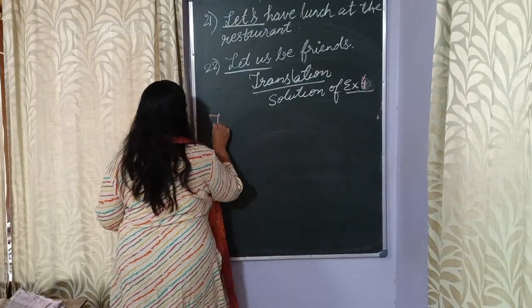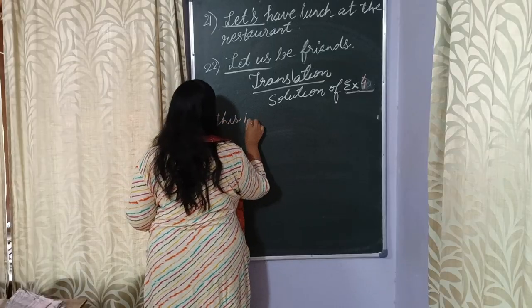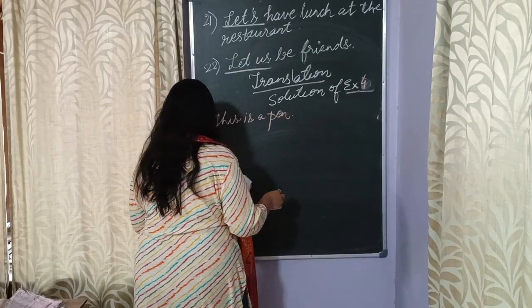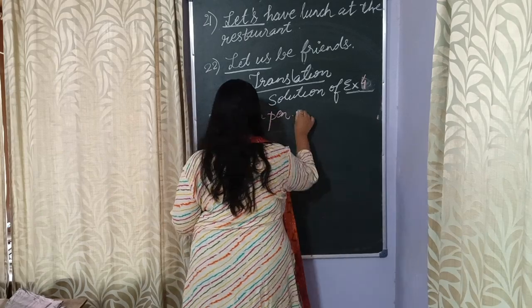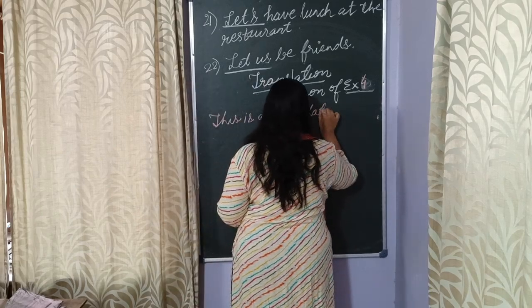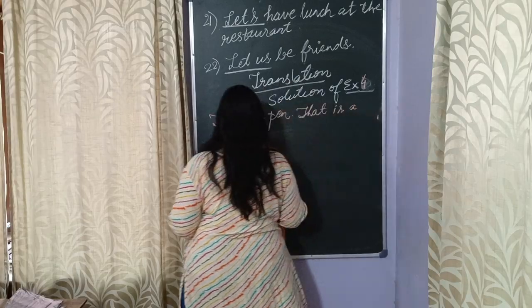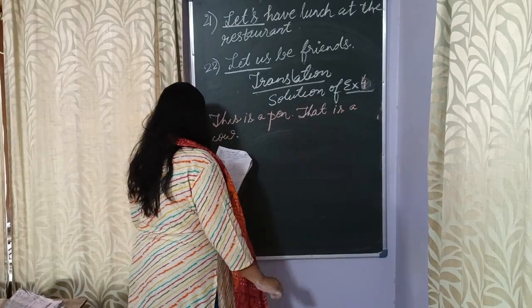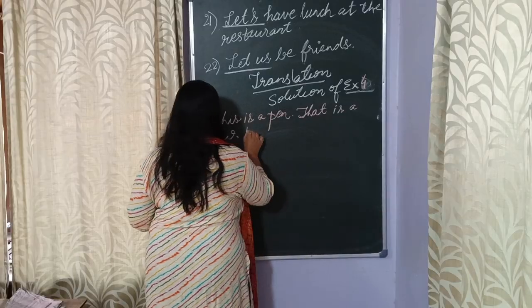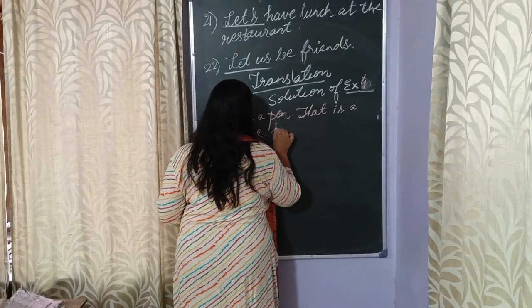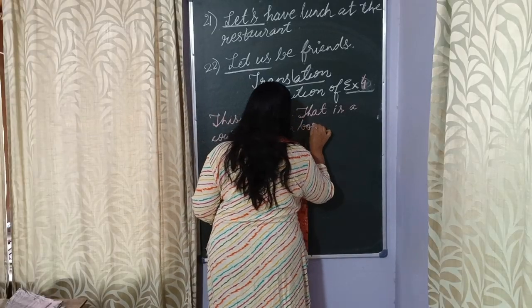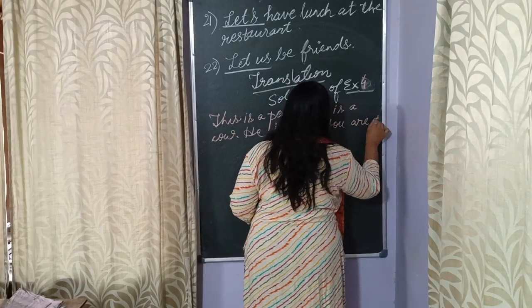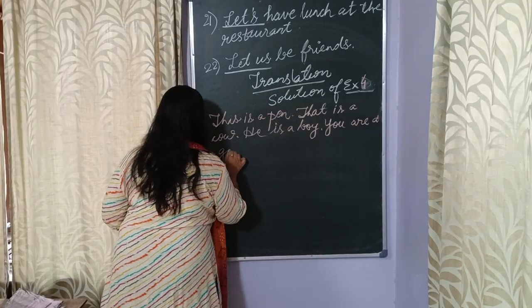दिस इज अ पेन. दैट इज अ काउ. He is a boy, you are a girl.